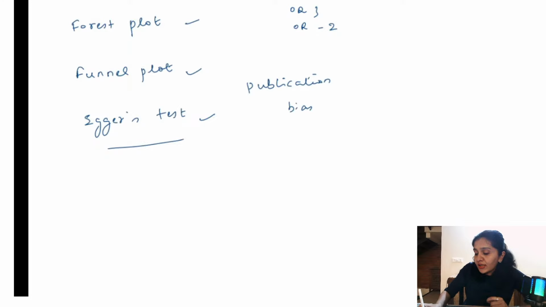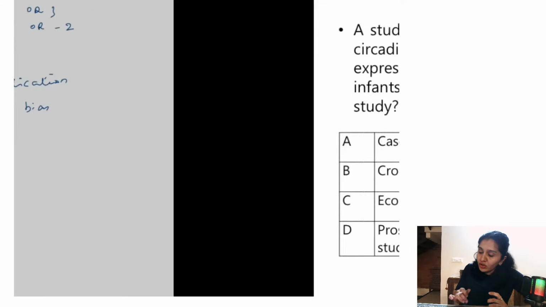Okay, so at least this much we need to remember about forest plot, funnel plot and Egger's test. Moving on to the next question.